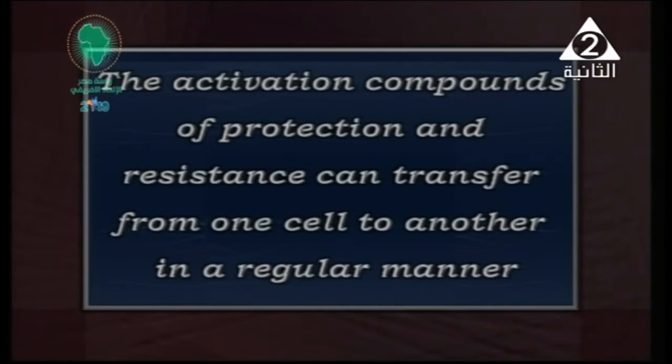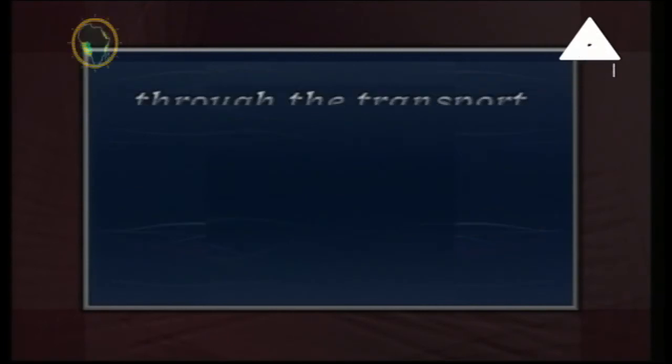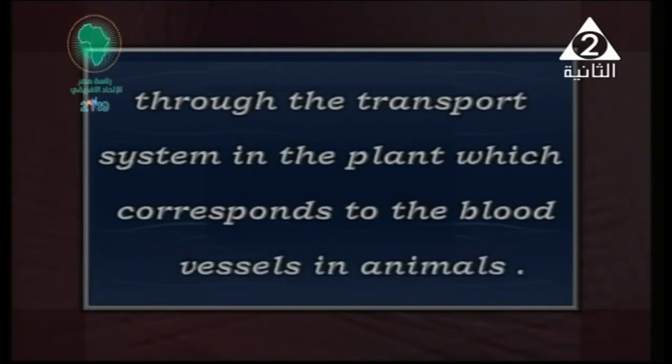So if you activate or you get one plant to respond, okay, to defend or to fight a disease inside the plant, the adjacent cells can also defend themselves through the transport system in the plant, which is like xylem and phloem, which corresponds to the blood vessels in humans or animals.